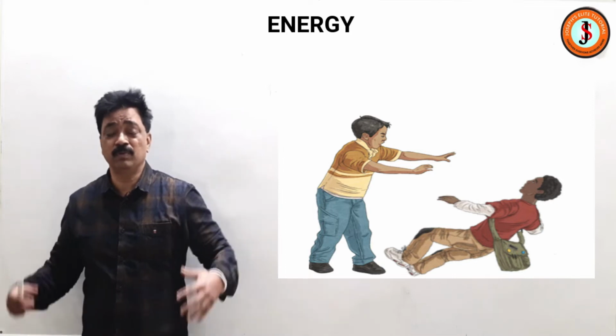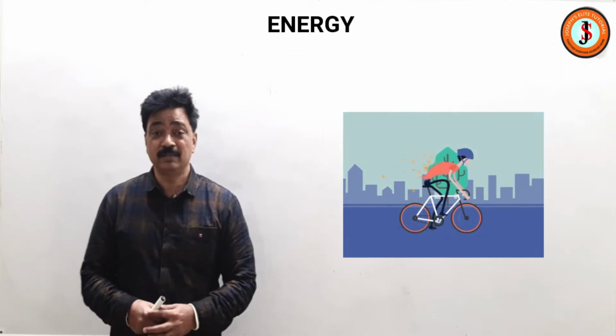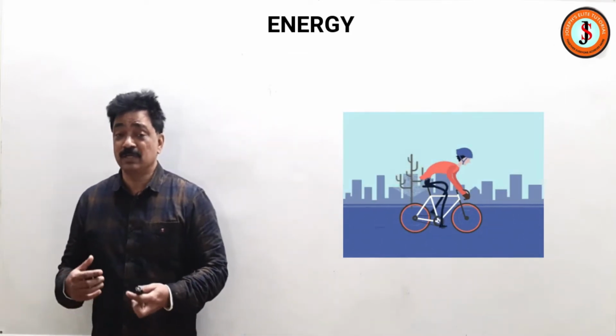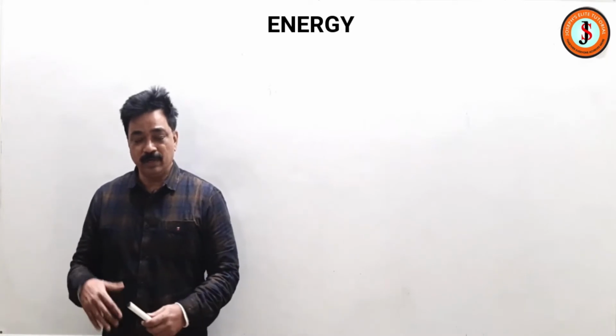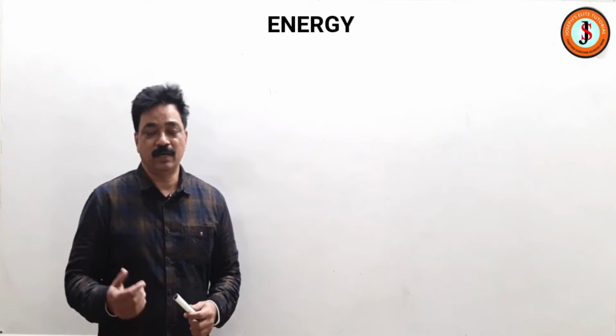So what is happening? Because of the movement in your body, you possessed kinetic energy, and this kinetic energy means the ability to do work, and due to this kinetic energy the other boy or the other object fell down. So now we are going to try to derive the equation for kinetic energy.